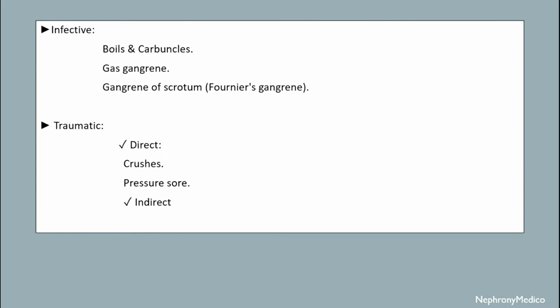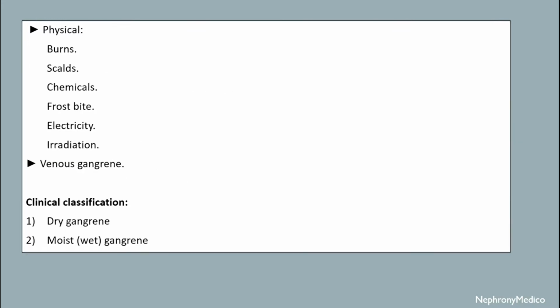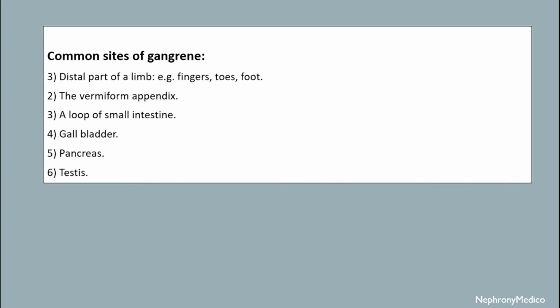Traumatic includes direct and indirect. Physical: burns, scalds, chemicals, frostbite, electricity and irradiation. And venous gangrene. Clinical classification includes dry gangrene and moist or wet gangrene. So, common sites of gangrene: distal part of the limb, vermiform appendix, loop of small intestine, gallbladder, pancreas and testes.